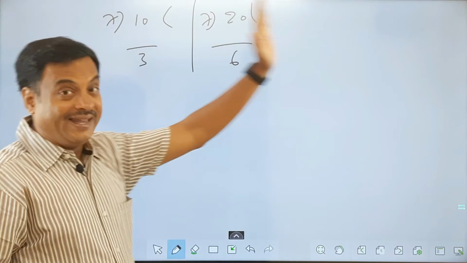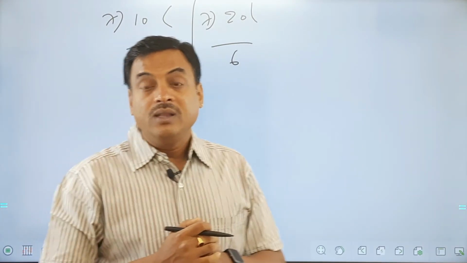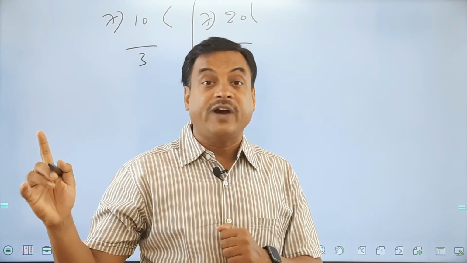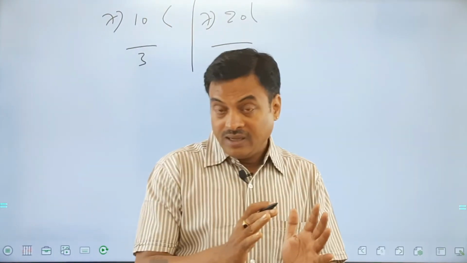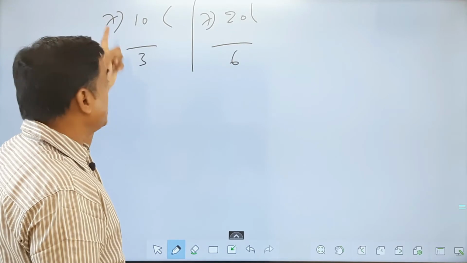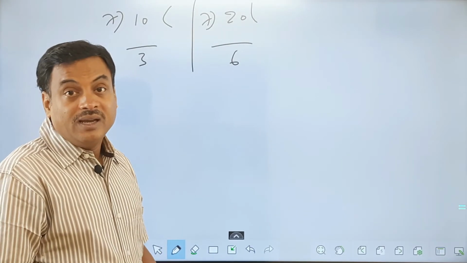Before I write the next point, tell me what are the possible remainders for 7? The possible remainders of 7 must be 0, 1, 2, 3, 4, 5, 6. It cannot be 7 or greater than 7. Remember? Possible remainders. So I am dividing right now with 7. For 7, 3 is a possible remainder. For 7, 6 is a possible remainder.